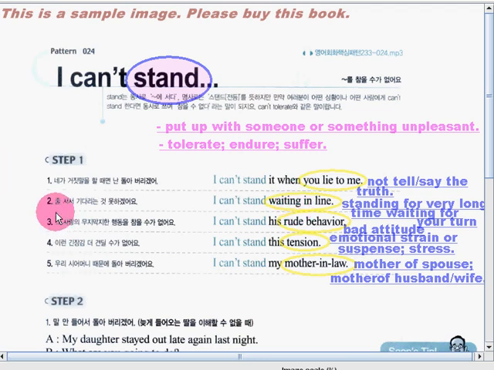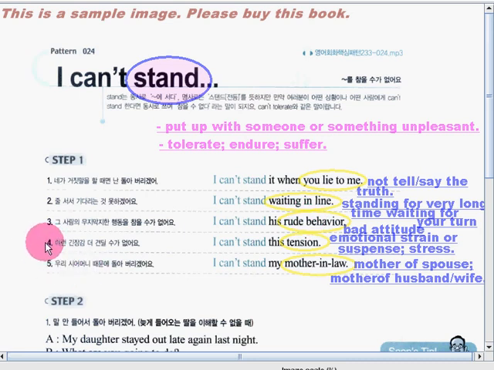Now, how about number 3? I can't stand his rude behavior. So when you say rude, that means bad, and behavior means attitude. So that means this is bad attitude. So who can stand bad attitude or rude behavior? Of course, no one. So you can say, I can't stand his or her rude behavior.